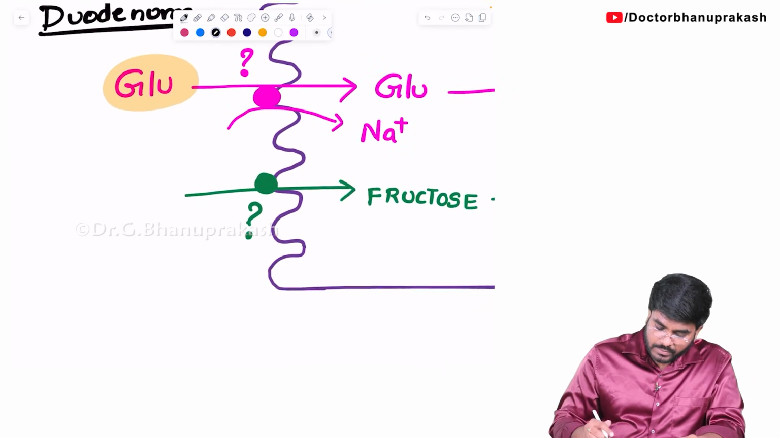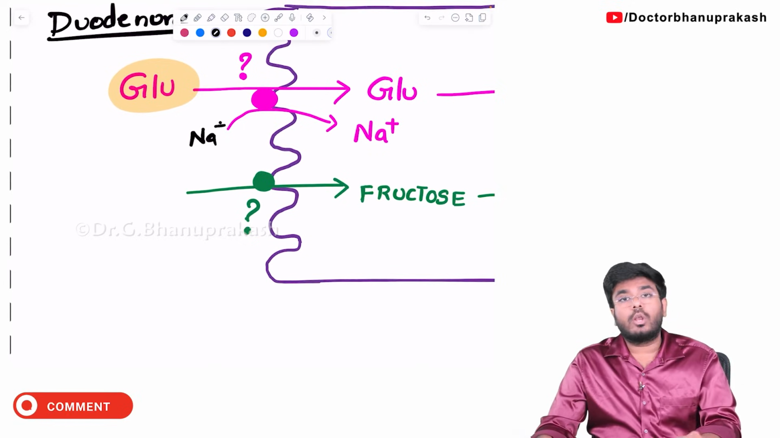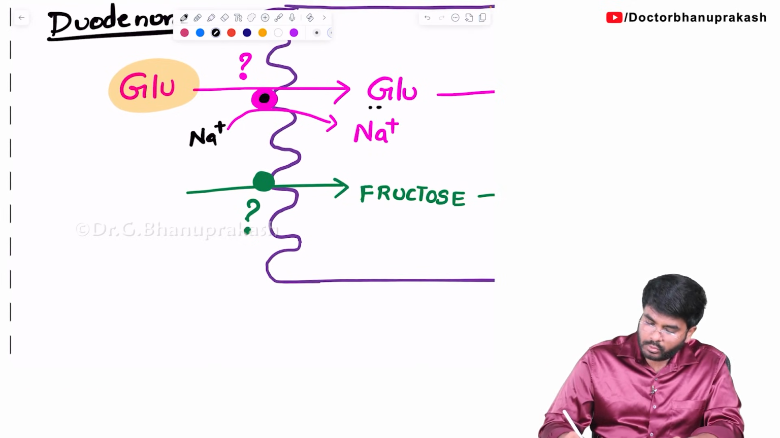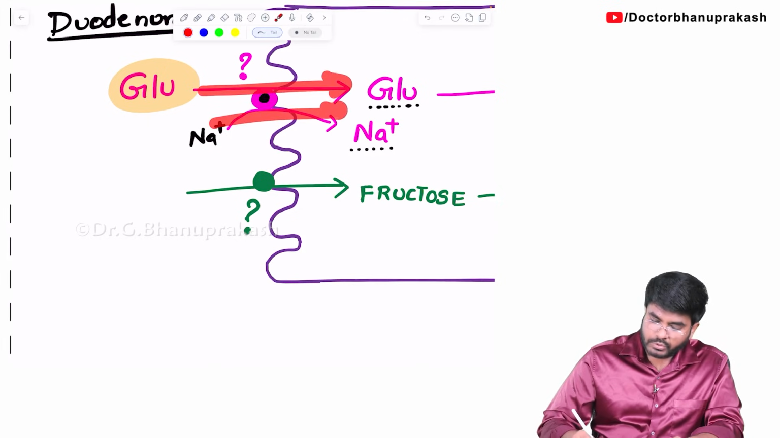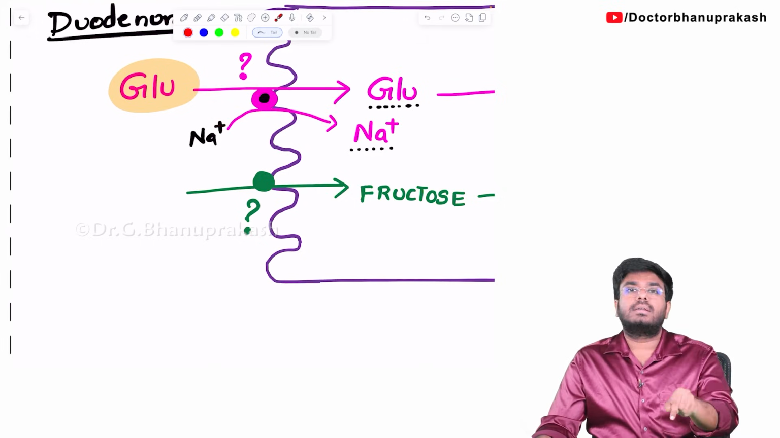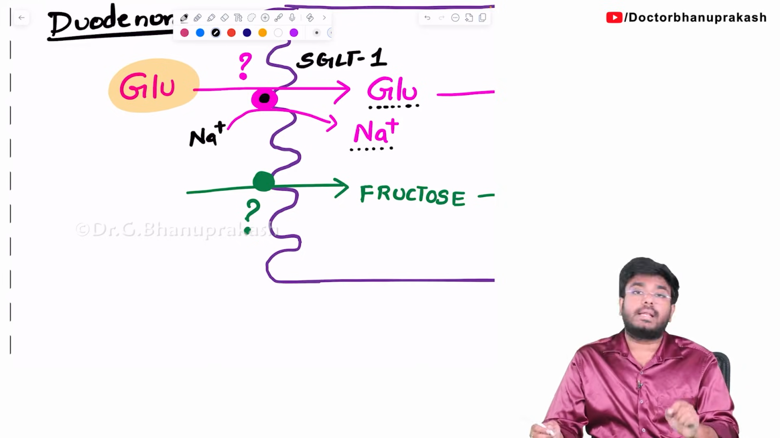Guys, glucose absorption always occurs along with the sodium. Okay, glucose is getting absorbed along with the sodium. So there is this one transporter which is absorbing the glucose but also absorbing the sodium. So two things are going together. So can I call it a sodium glucose linked transporter? So what is the name of this transporter? SGLT type 1, sodium glucose linked transporter.